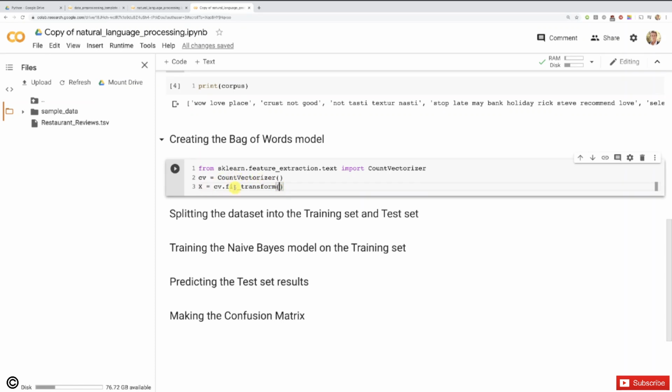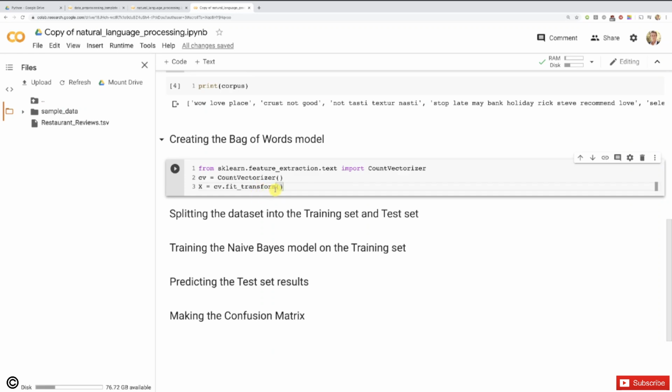And what does it mean? It means exactly that it will take all the words from all the reviews in the corpus, and then using the transform part of the method, it will put all these words in different columns. So you see, that's very simple. The fit method will just take all the words, and the transform method will put all these words into the columns. That's it. Nothing more.